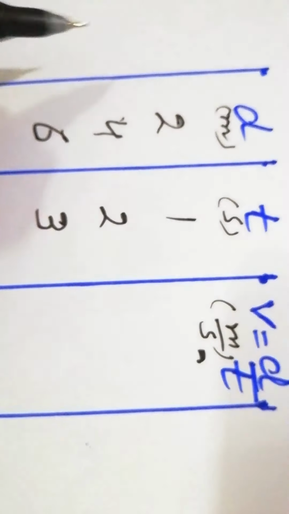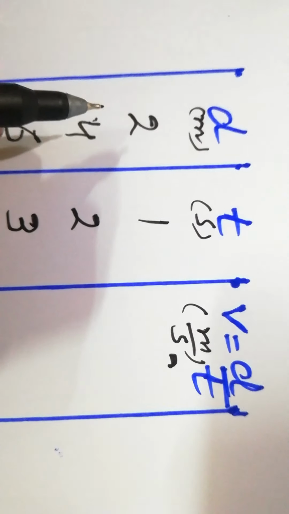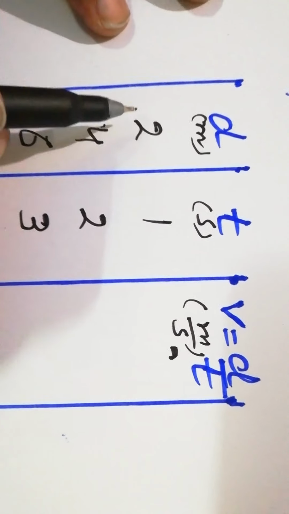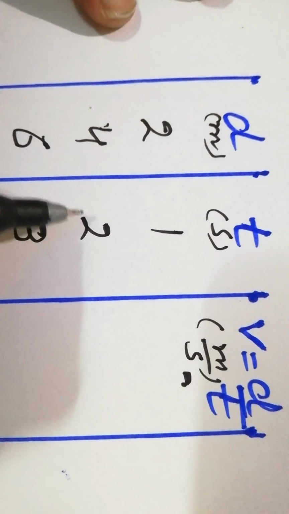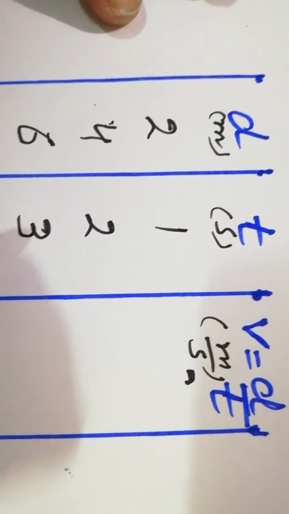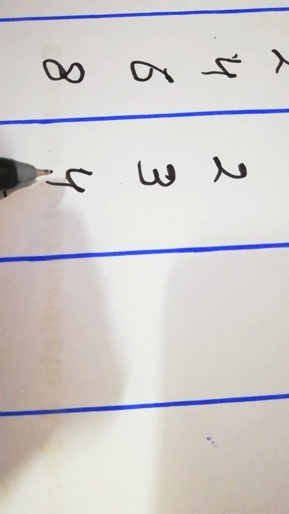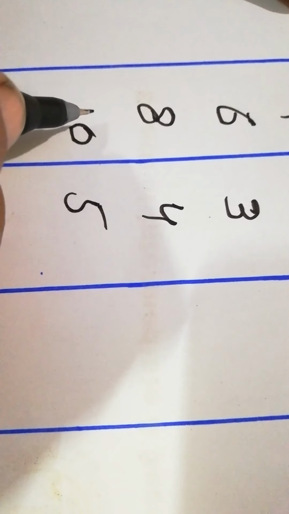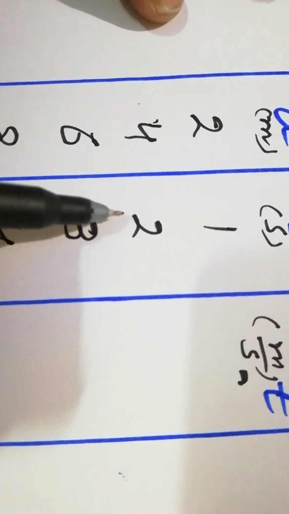Look at here. Let's suppose the body is moving, and we noted two things at different timings. At time 1 second, it covers a distance of 2 meters. Then at 2 seconds the distance is 4 meters, and in 3 seconds the distance is 6 meters, and in 4 seconds the distance is 8 meters, then in 5 seconds the distance is 10 meters. So the body is covering equal distances in equal intervals of time.